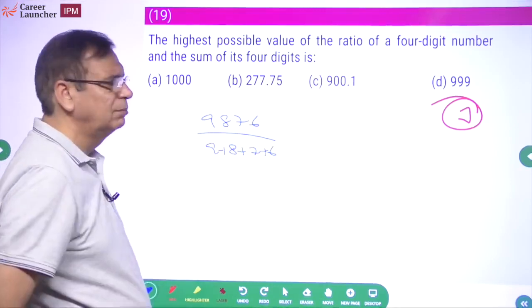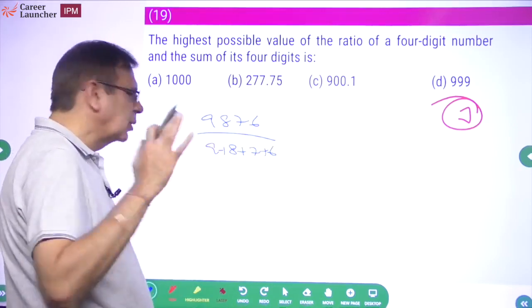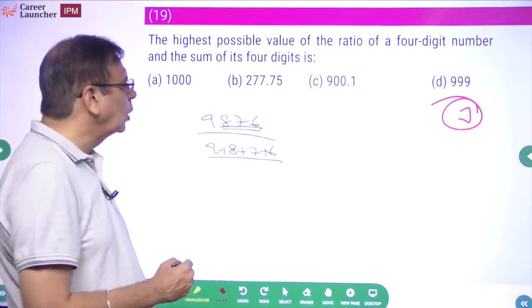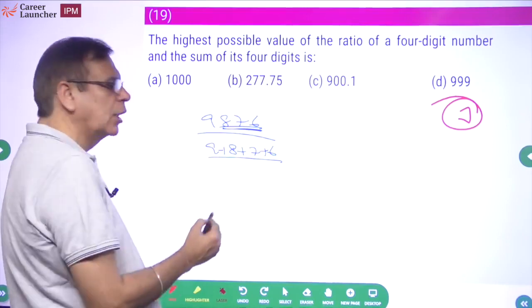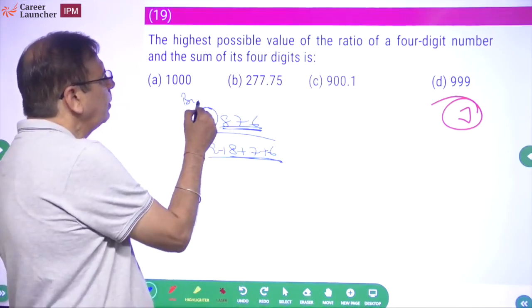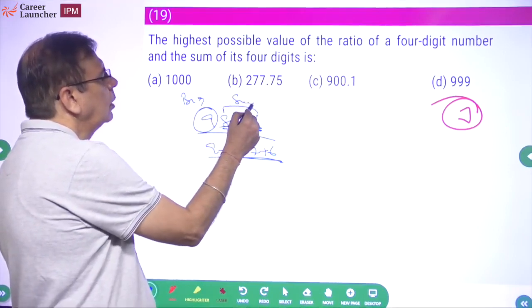ये सब अच्छा नहीं लगता. क्यों? यार इतना complicated नहीं हो सकता. Secondly, if these three are big, the summation also becomes big. So what I want is these three to be as small as possible so that the summation remains small. And this has to be big, so this has to be big, these three have to be small.